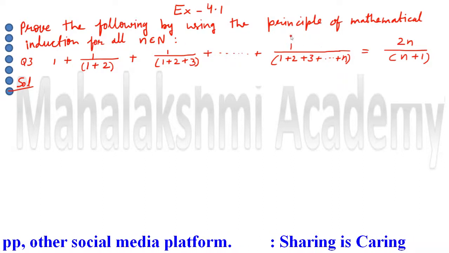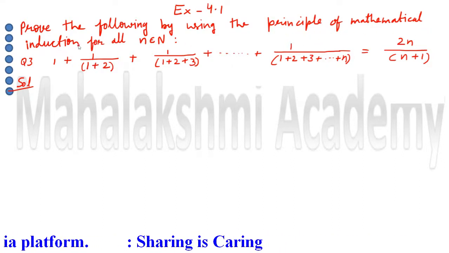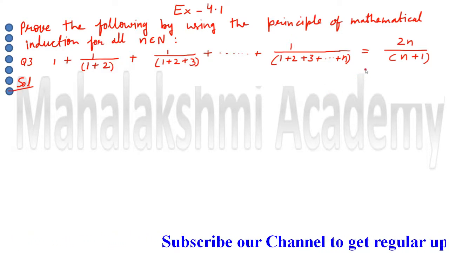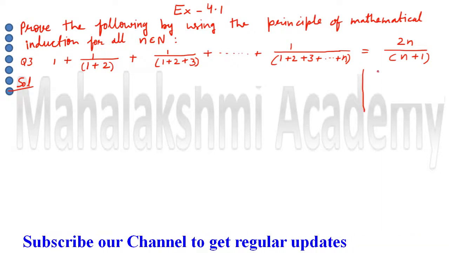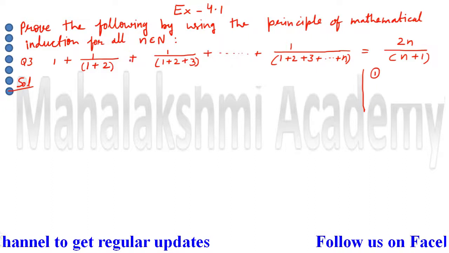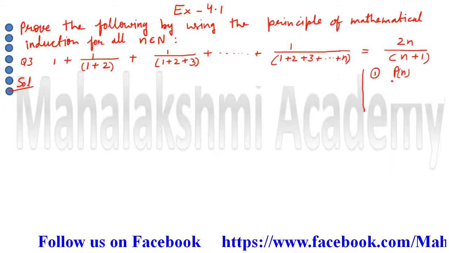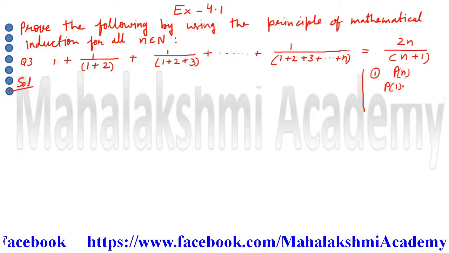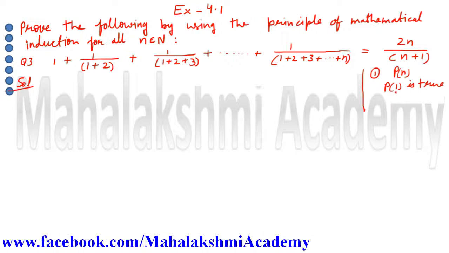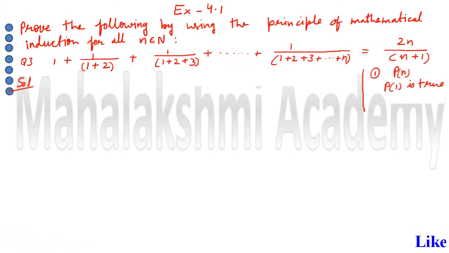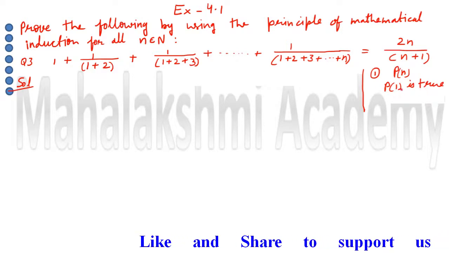First, briefly I want to explain the principle of mathematical induction. In this principle we have mainly 3 steps. First step is, we will assume this given statement as Pn, and after assuming the given statement as Pn, we have to prove that P1 is true. P1 is true means wherever n is there, we will put 1. And we have to show that the left hand side of this equation is equal to the right hand side of the equation, and if it is satisfying, then P1 is true. So the first step is this.